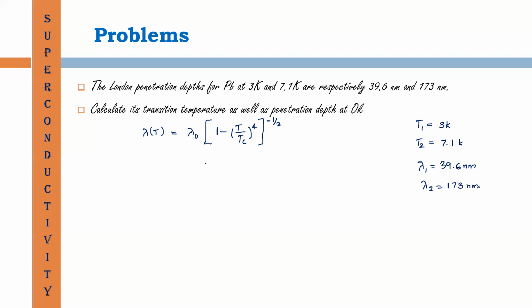Okay, we have to evaluate the value of Tc and lambda 0.